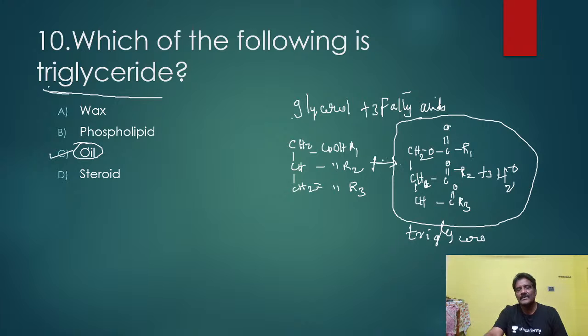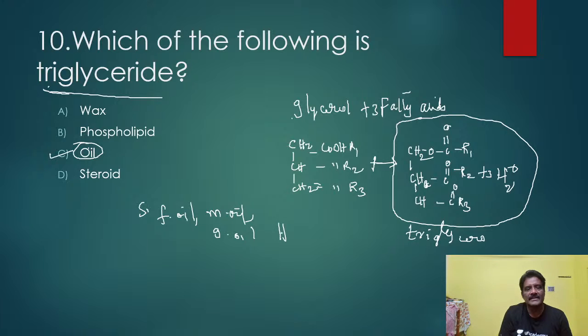This gives rise to this one plus here the triglyceride. So this triglycerol is nothing but oil. Which types of oils are there? Sunflower oil, mustard oil, and groundnut oil, hard fats. These are all examples for triglycerides.